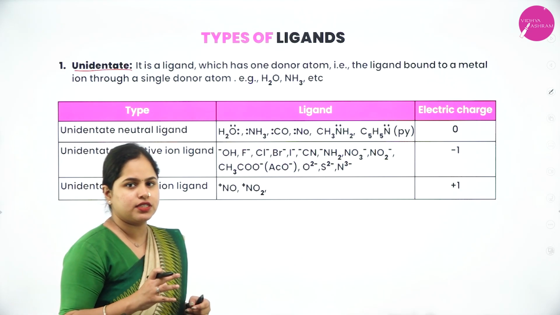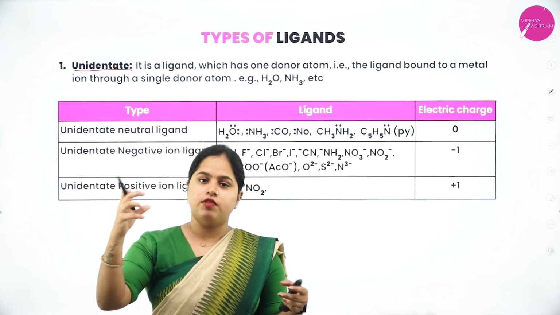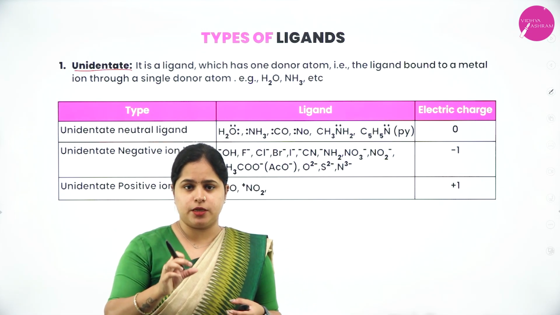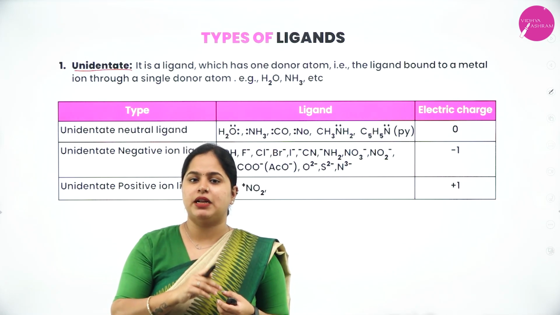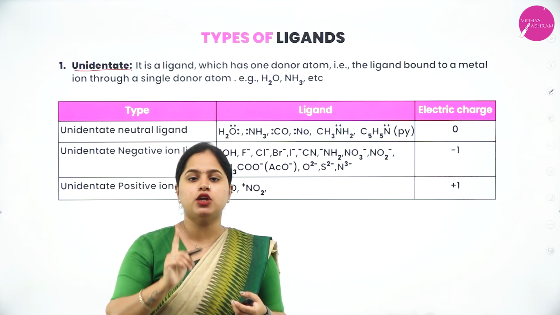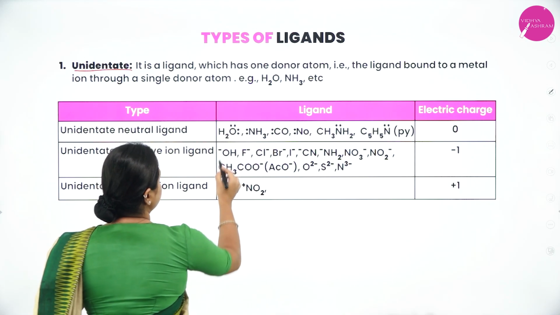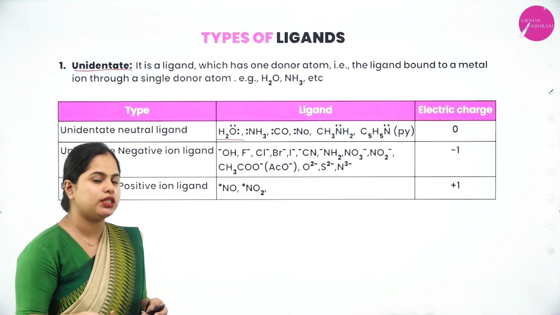As we have discussed, the central metal atom and the surrounding ligand will form a coordinate bond with each other. So a unidentate ligand will form a coordinate bond with the central metal atom through one single donor atom. Even though it is a molecule, for example H2O, if we consider it, it has a hydrogen atom as well as an oxygen atom, right?